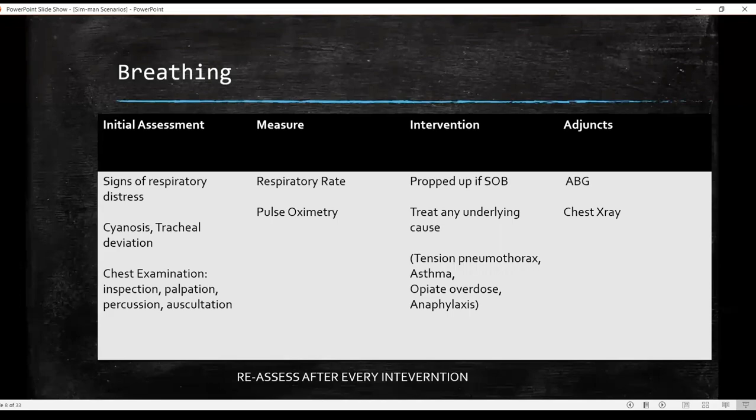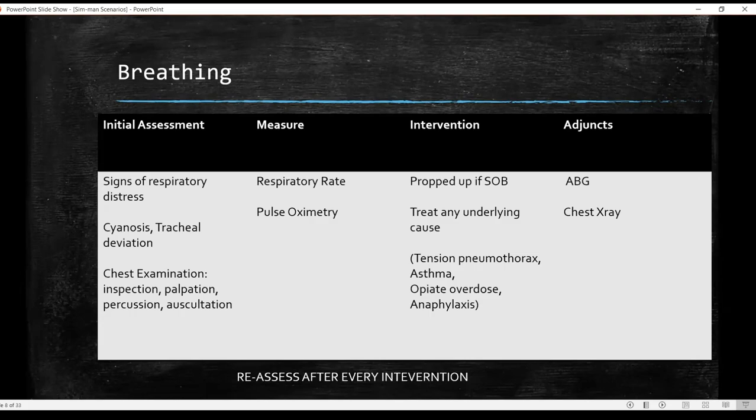Now, in breathing, you need to look, listen, and feel for the general signs of respiratory distress. Now, respiratory distress can become quite evident based on the usage of accessory muscles, maybe abdominal breathing. The patient may be making noises. He may have a rattling chest, or he may have a wheeze. Then, of course, you can look for cyanosis.